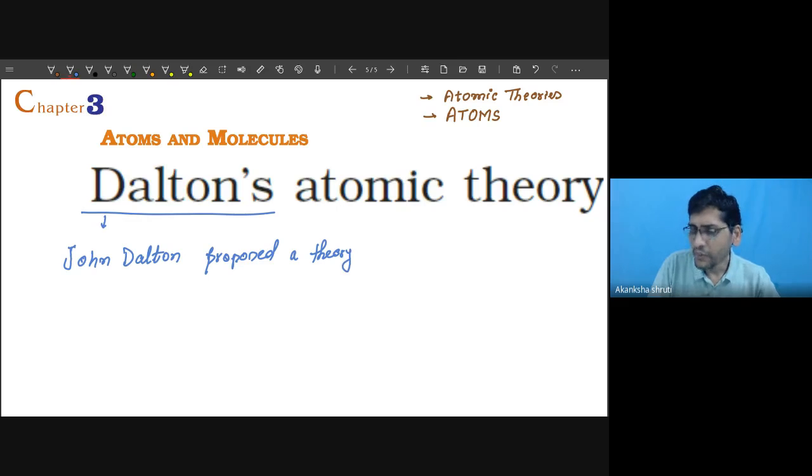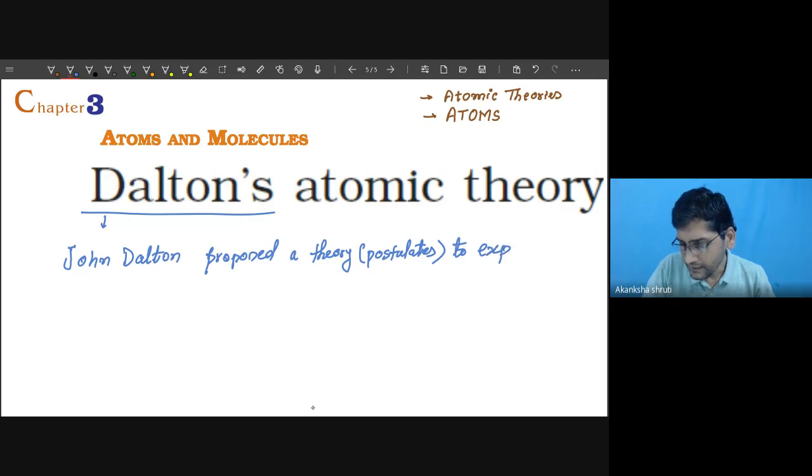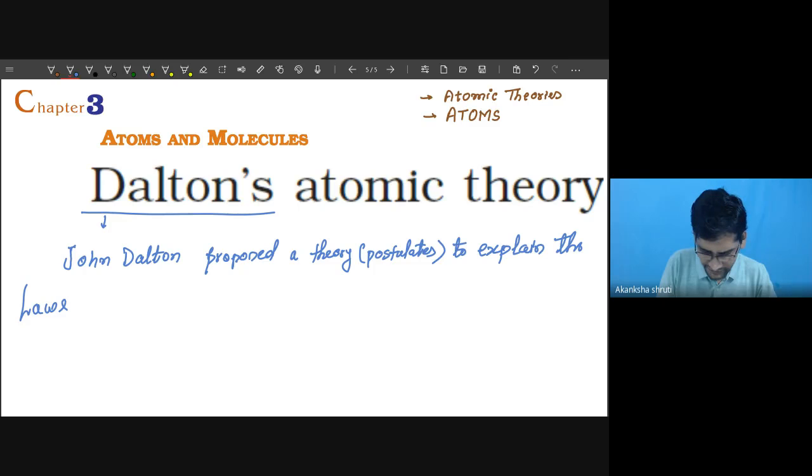Theory means postulates, means different statements. So John Dalton proposed a theory to explain the laws of chemical combination, because the laws of chemical combination were discovered before the discovery of atomic theory. So the purpose of John Dalton was to explain the laws of chemical combination.